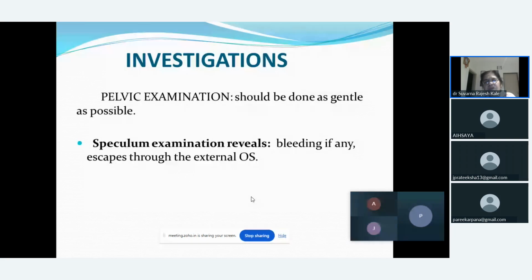Per speculum examination reveals that the bleeding is escaping through the external os. That means the bleeding is from the genital tract, and other parts of the vagina or genital tract are not involved. This is just to rule out.